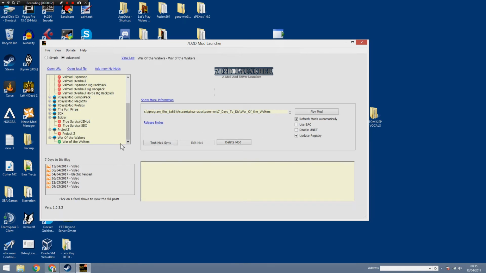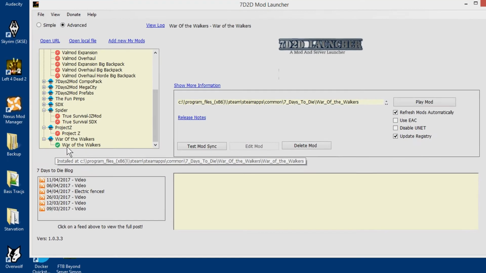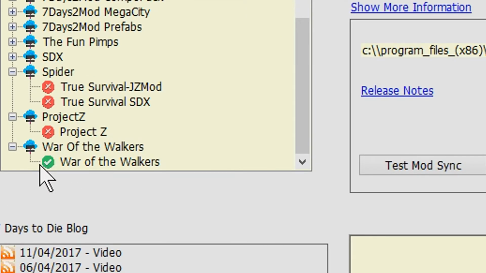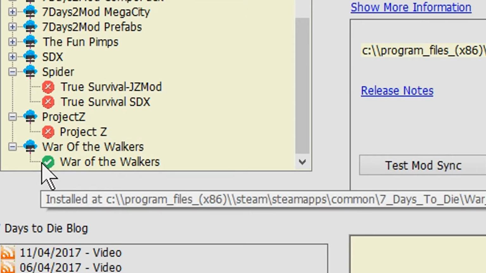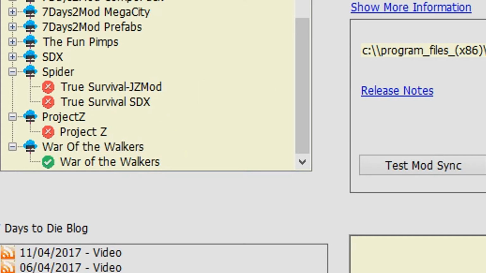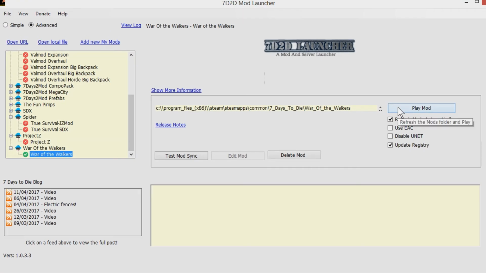Alrighty, the mod has now downloaded. Hooray! You can see that on the left-hand side now, next to War of the Walkers that we decided to install earlier, there's a nice little green tick saying that it's all installed and it should be working just fine. So all we need to do now is highlight over that one, and you can see that the option comes up to play the mod.